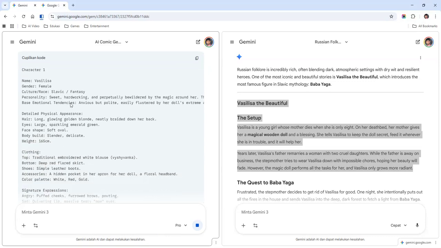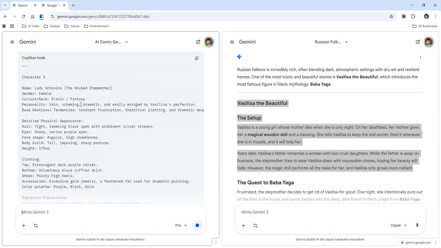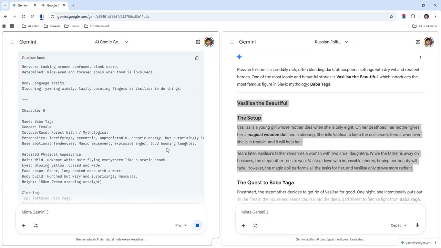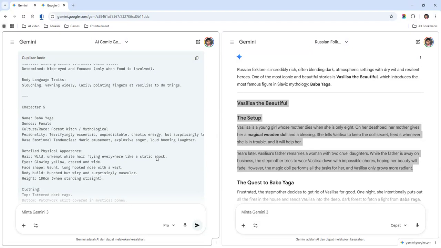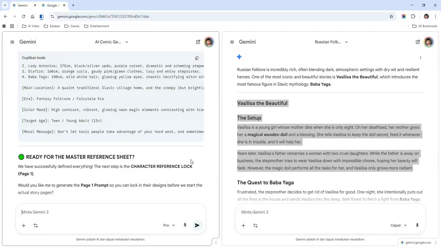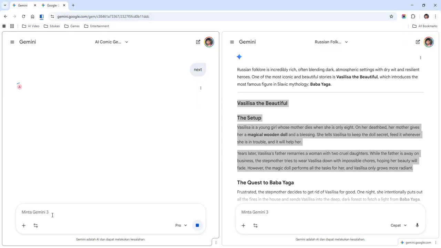Okay, these are the characters: Vasilisa, the magic doll, Lady Antonia, Glavira. I never read about this story, but let's experiment with a random story, because we want to test whether the AI's result is accurate or not. Okay, let's go to page one. Just type next or type page one. I often use next for the answer.